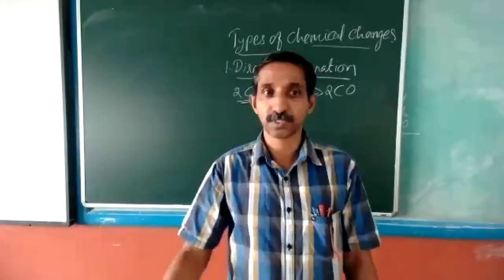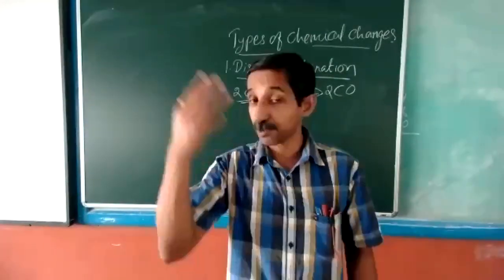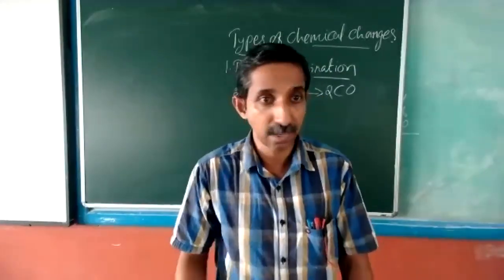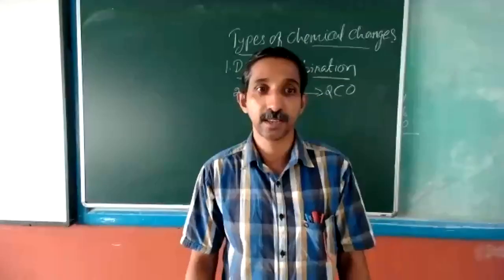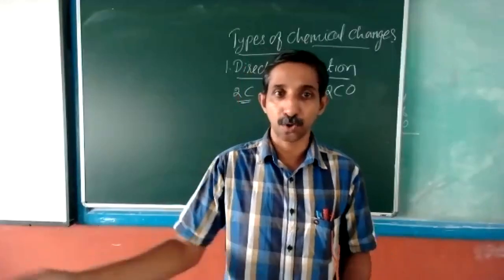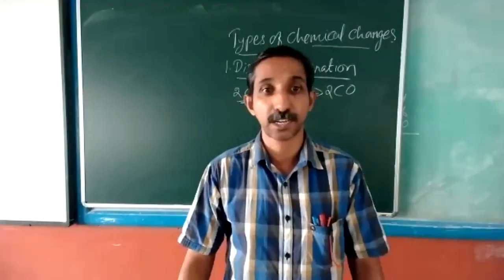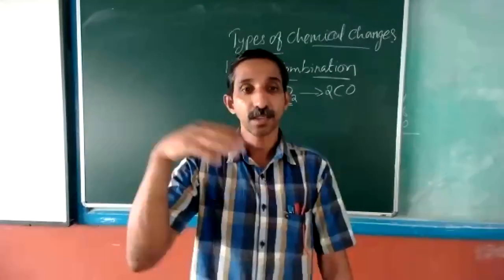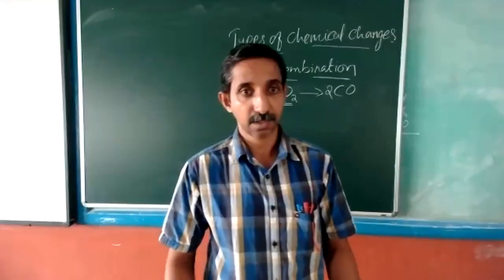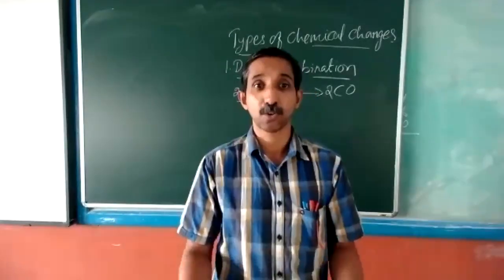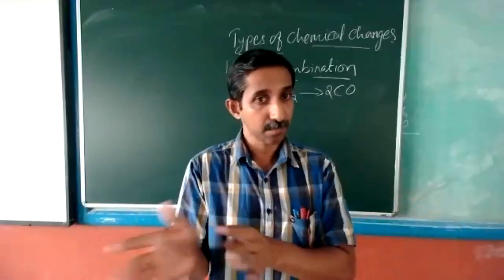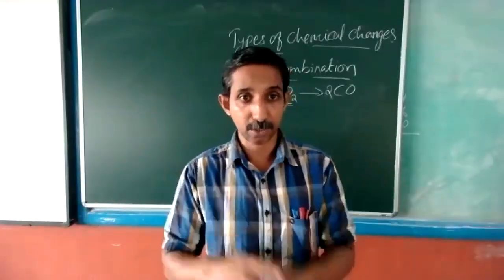Nitrogen and oxygen are both elements. They can combine to form different types of oxides, like we have discussed in one of the previous classes, oxides of nitrogen. There are many. Even NO, NO2, N2O4, all those different oxides of nitrogen are formed by direct combination only, combining nitrogen with oxygen. Then oxides of sulfur can also be formed. There are 2 types of oxides of sulfur, SO2, SO3. These are formed by direct combination.